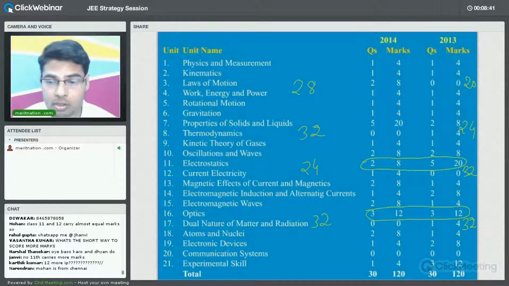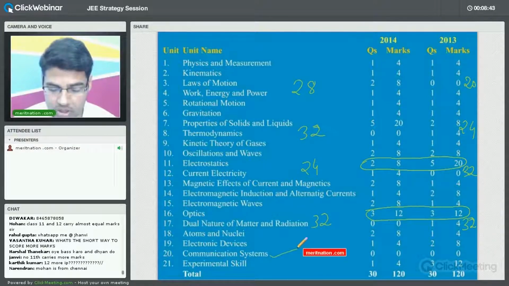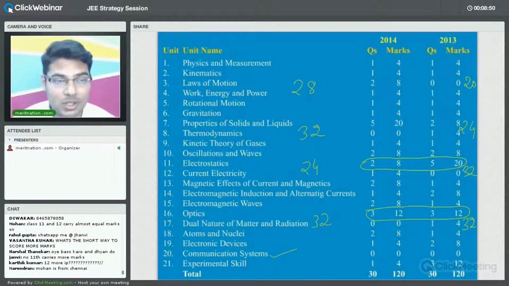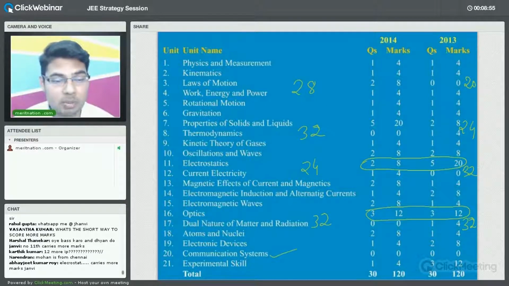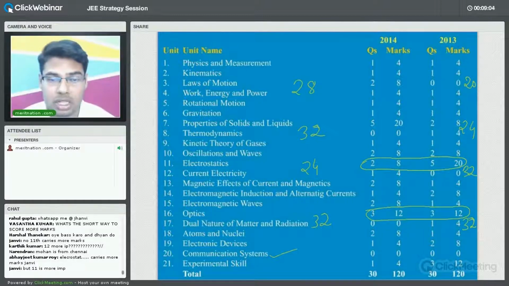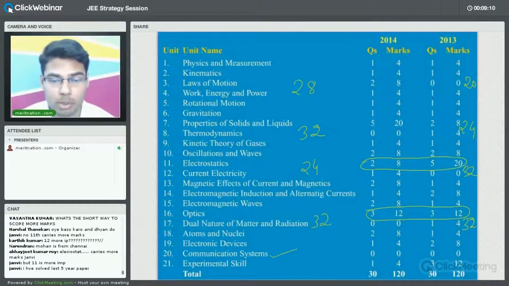Now if you see experimental skills and communication systems, even if you leave communication systems, you will not be harmed much, because there was no question asked in 2013 as well as in 2014. So you will have to see the trends. As far as experimental skills are concerned, these will be included in any of the chapters above, because these experimental skills are based on the concepts you studied in all the above chapters. So you can also do experimental skills if you have good knowledge of the above chapters. So you do not worry about these much, right?